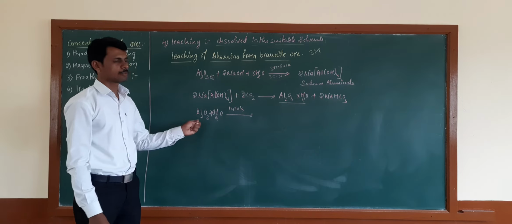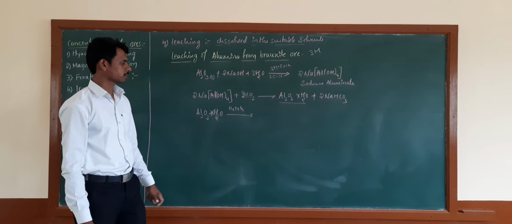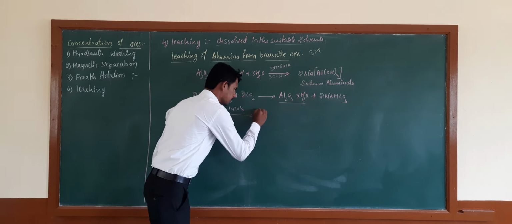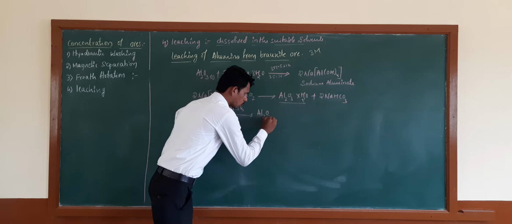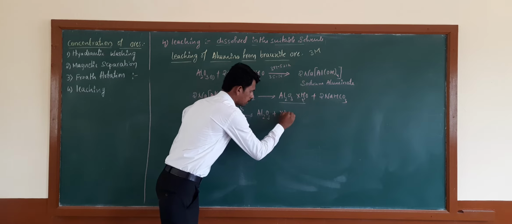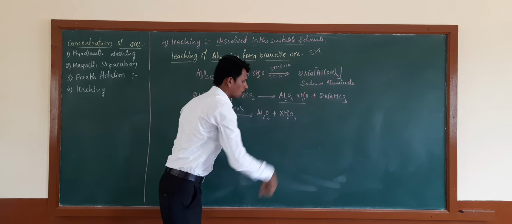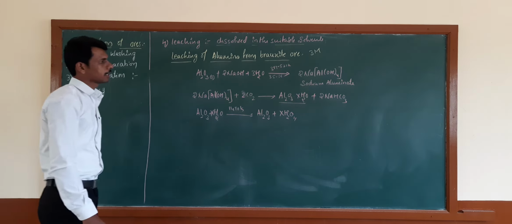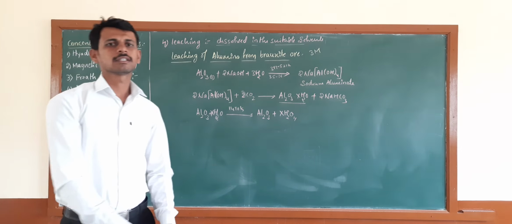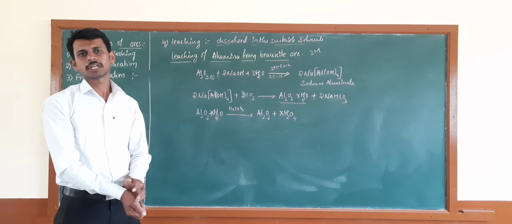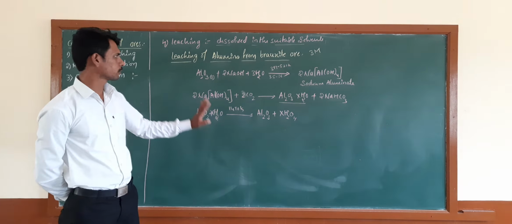Then this hydrated aluminum oxide will be converted into Al2O3 plus xH2O. These are the chemical equations involved in the leaching of aluminum from the bauxite ore.